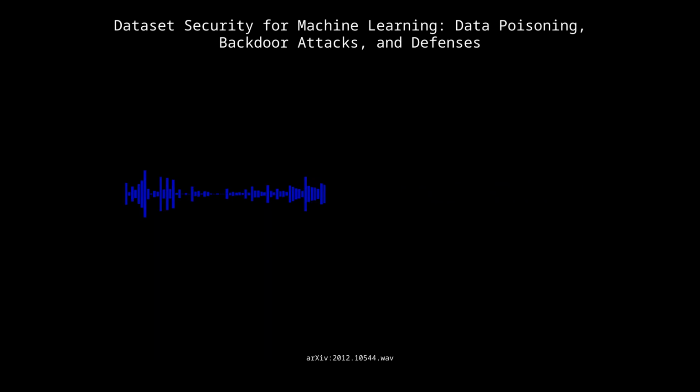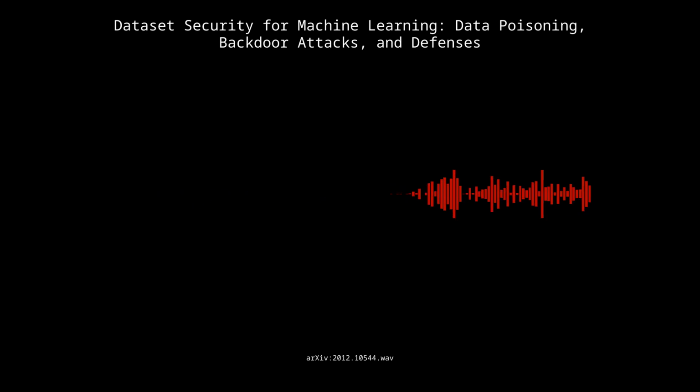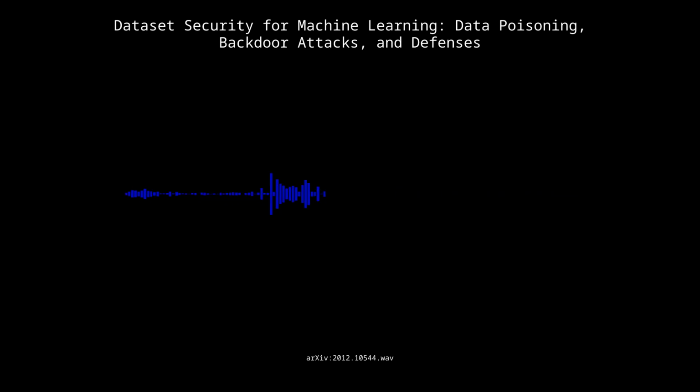Well, we've certainly delved deep into the world of dataset security today. It's been a fascinating journey exploring this hidden landscape of threats and defenses. It certainly has, and it underscores how crucial dataset security is, not just as a technical challenge, but as a multifaceted problem that demands a holistic approach. Right, it's like securing a fortress. You can have the strongest walls and the most vigilant guards, but if someone leaves a gate unlocked, it all falls apart.